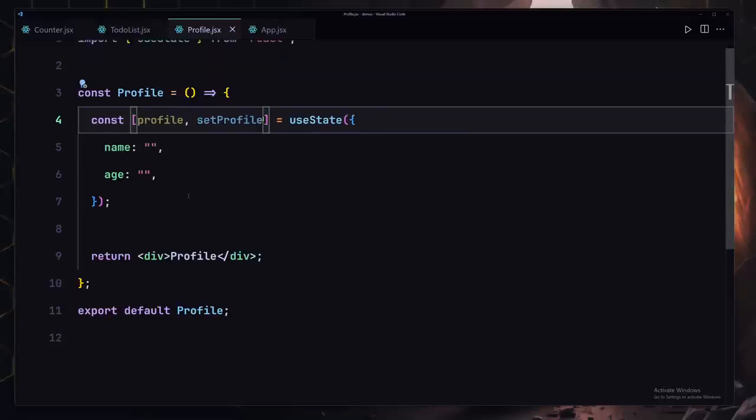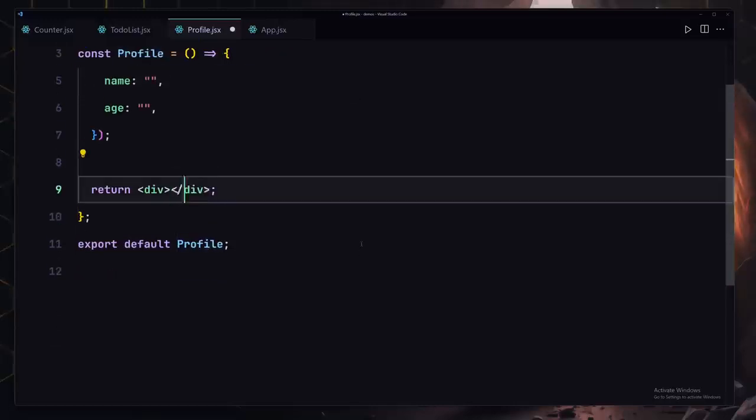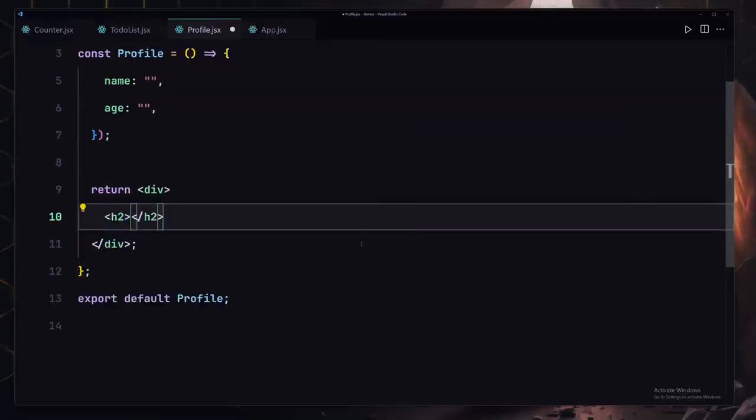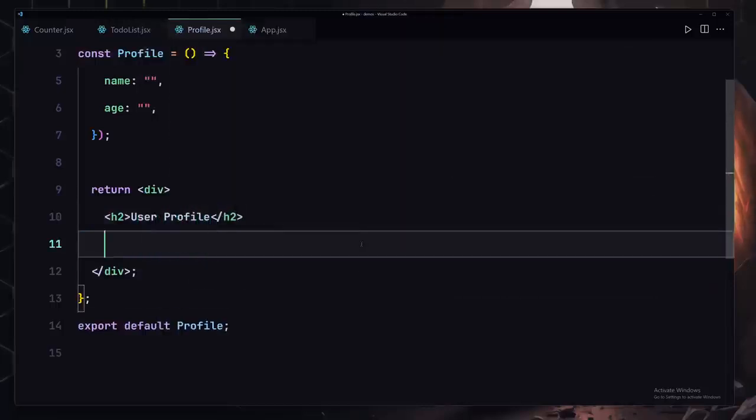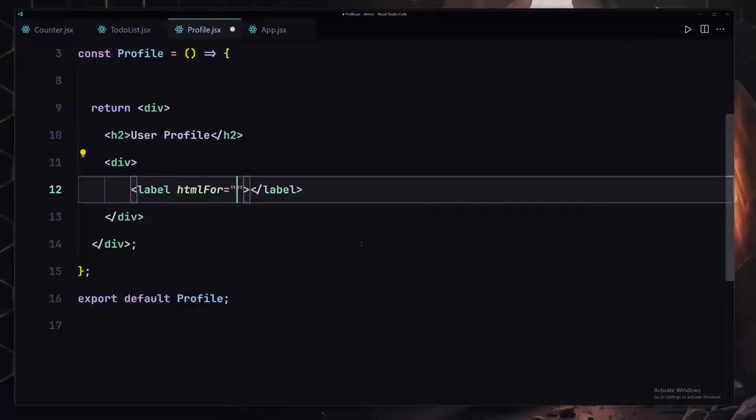So that's done. Next, we have to go ahead and remove this profile from there, and I'm going to be using h2, and I'll say user profile. And now underneath this h2, we're going to be creating our div, and inside that div, let's provide our label, and we're not going to be providing any htmlFor values to this.